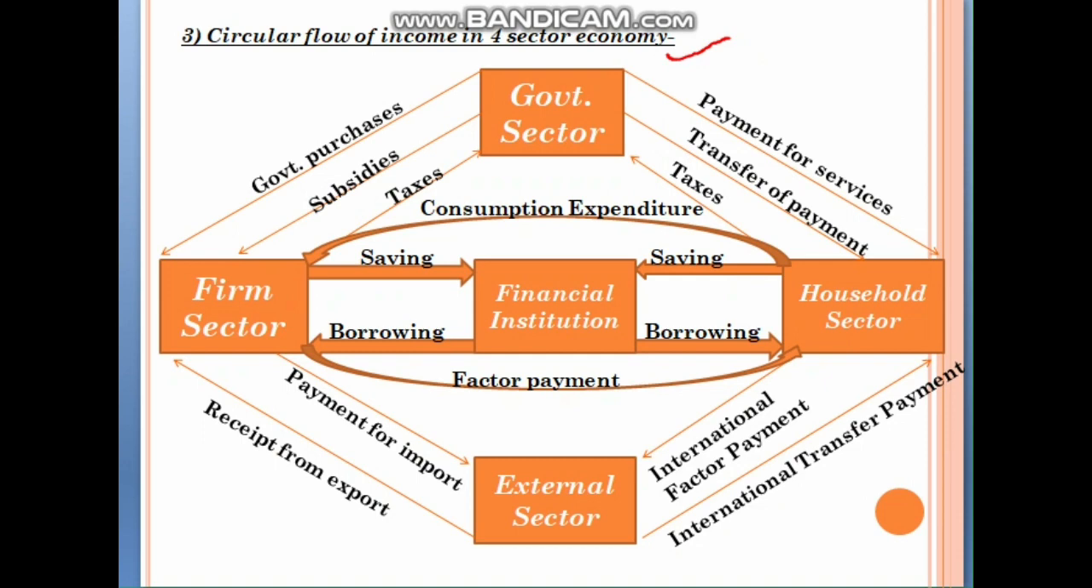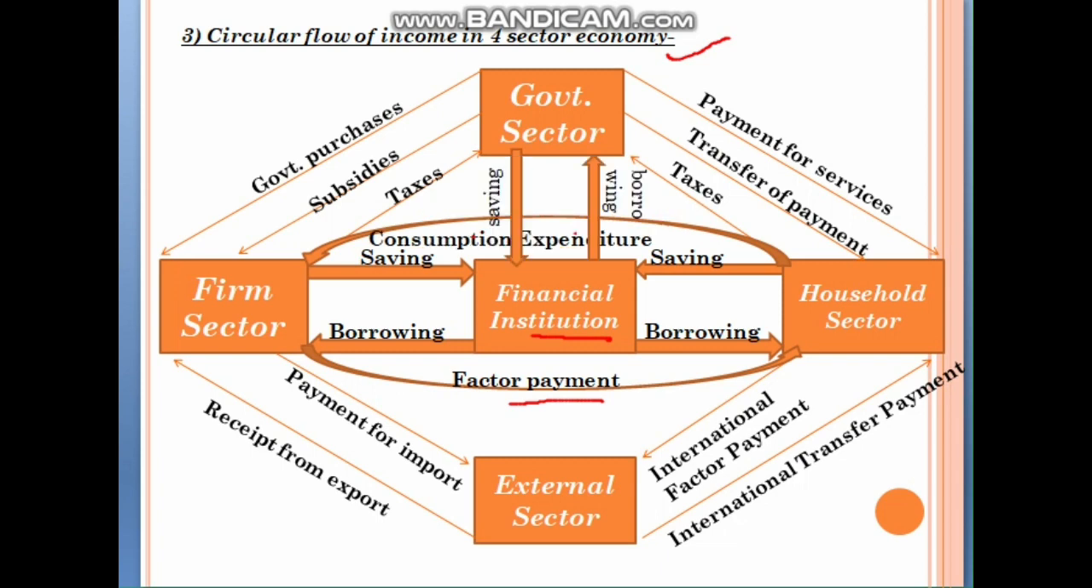You all know the relationship between the household sector and the firm sector. Again, here also remember, there is only money flow, that is consumption expenditure and factor payment. Factor payment, you all know, is rent, wages, profit, and interest. Okay, and the financial institution here also remains constant, in which we do savings and borrowing.